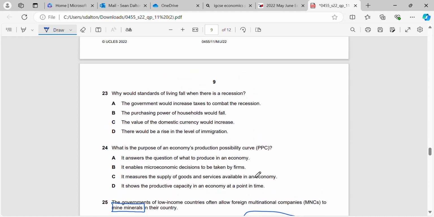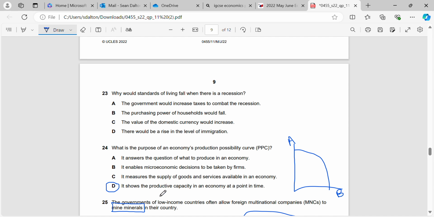Okay, question 24. What is the purpose of an economy's production possibility curve? Okay, so I'm just going to give you the correct answer here. It shows the productive capacity in an economy at a point in time. So remember that when we draw a PPC, we should all know what that looks like at this point. We have, let's say, good A and good B. So it shows productive capacity for two goods in an economy at a point in time.